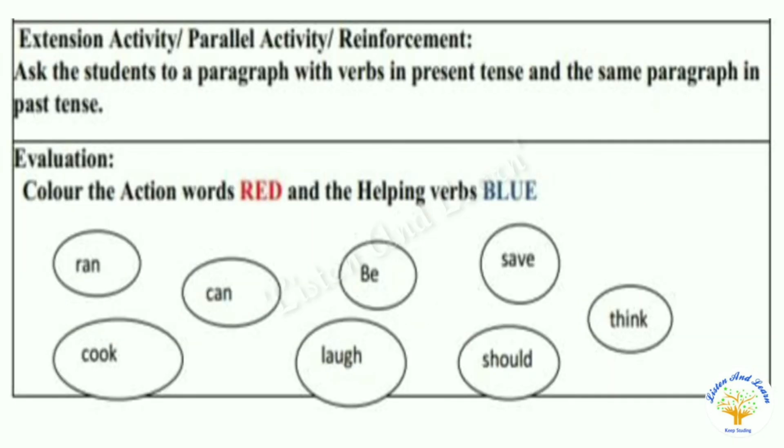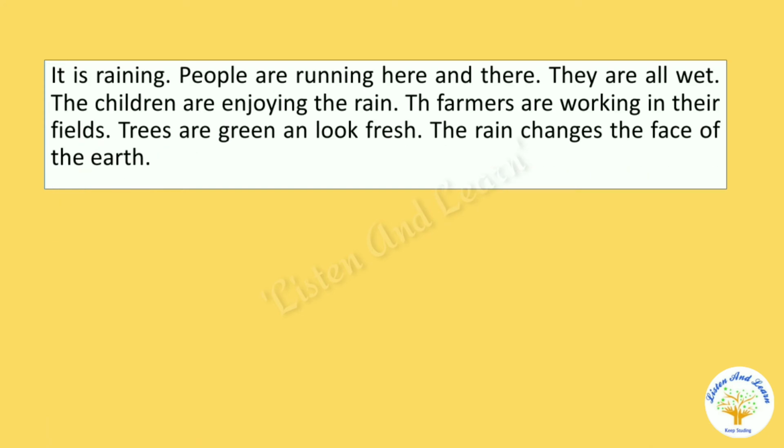In the next activity, you have to write a paragraph with verbs in present tense and the same paragraph in past tense. See here. It is raining. People are running here and there. They are all wet. The children are enjoying the rain. The farmers are working in their fields. Trees are green and look fresh. The rain changes the face of the earth. All the sentences are in present tense.